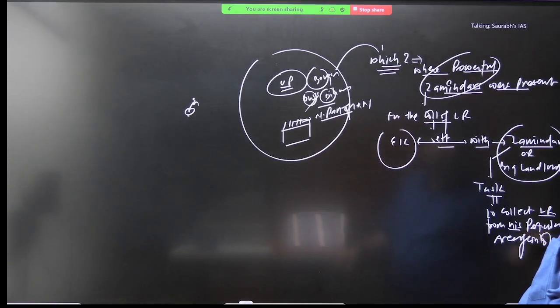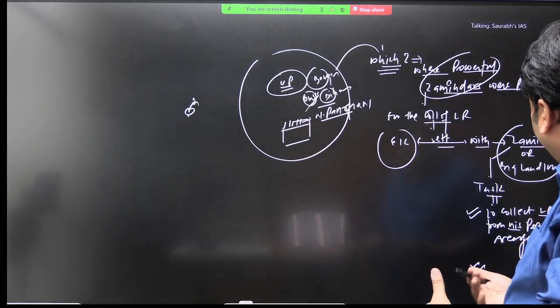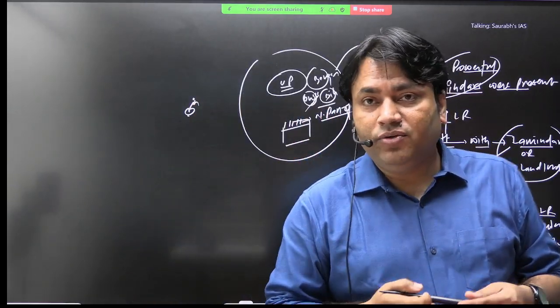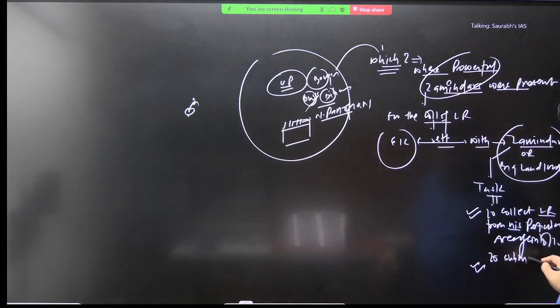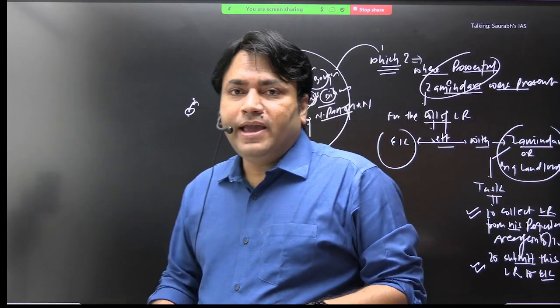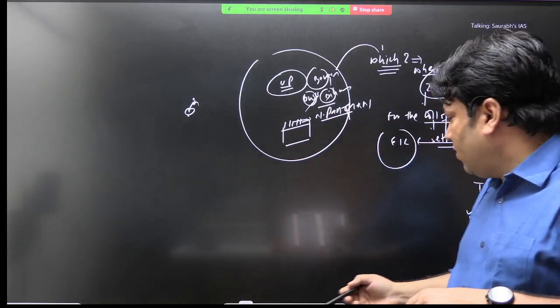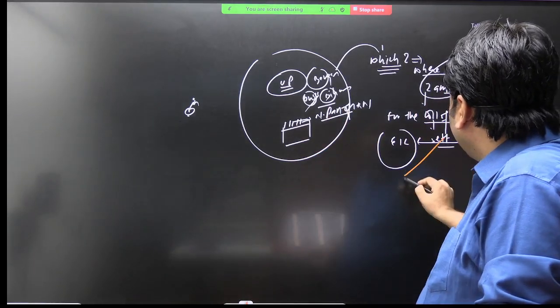or influence, okay, to collect land revenue from his particular area of control and influence, जहाँ उसका control है, जहाँ उसका influence है, and to submit this land revenue to EIC. EIC को land revenue submit करना. This was the task. Now कोई काम free में तो करेगा नहीं. So what is the benefit that the zamindar will get?